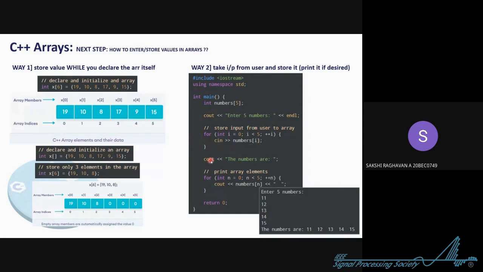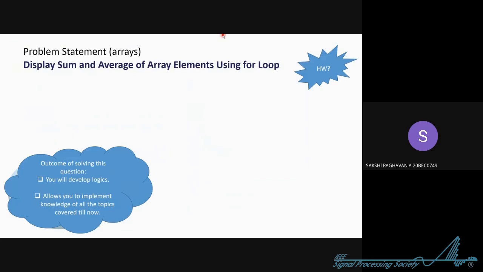Now the numbers are stored. To print them, we are using another for loop. It's really easy. You can just see the condition and read it out. It will make sense. We just went through this topic. So this is way 1 and this is way 2, how you can enter and store values in an array.